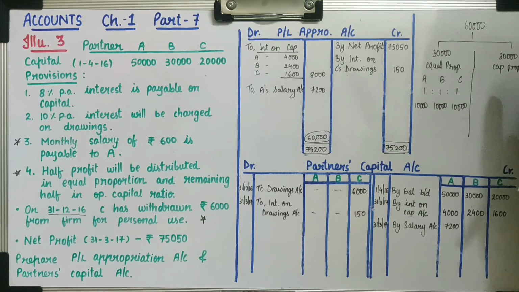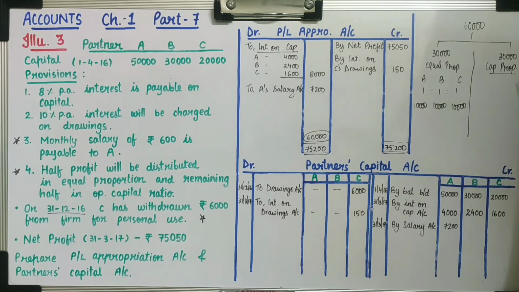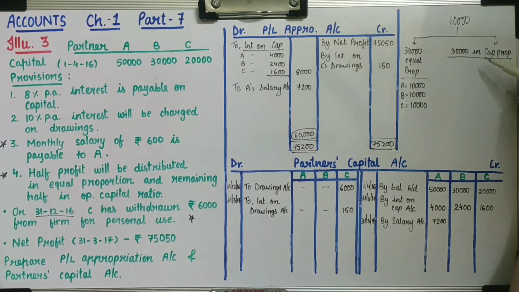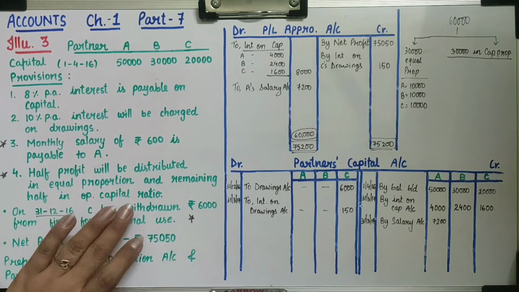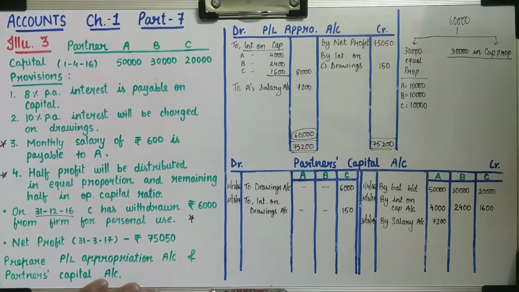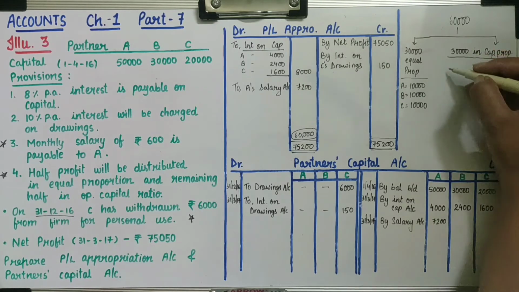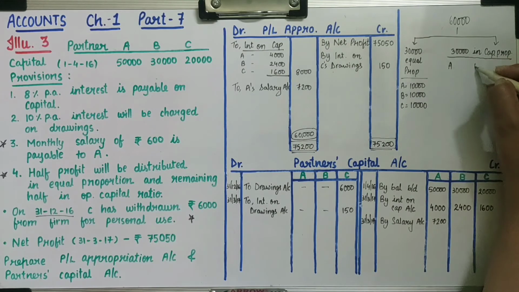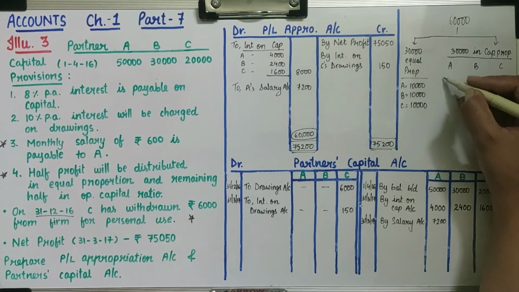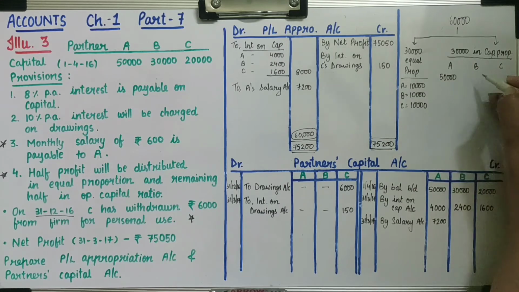Now we have to distribute this 30,000 in capital proportion. Now where is capital proportion? How we have to find? Let's calculate. Now for this calculation we need opening capital of partners, as it is mentioned that remaining half in opening capital ratio. So first we need to find opening capital ratio. So here I am writing their opening capital. For partner A 50,000, for partner B 30,000 and partner C 20,000.